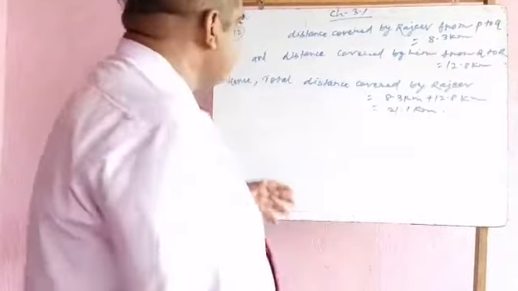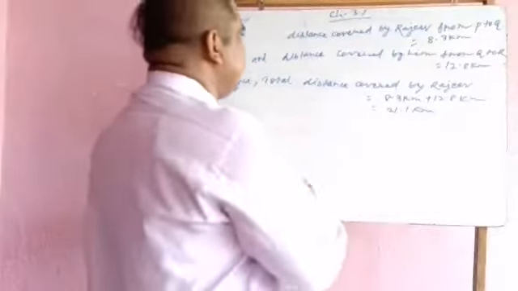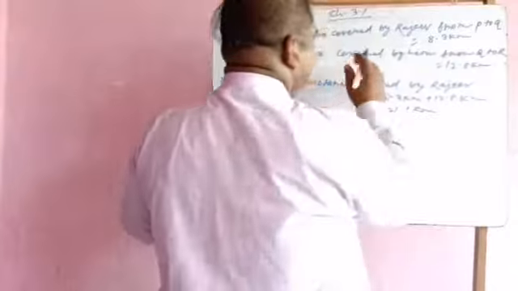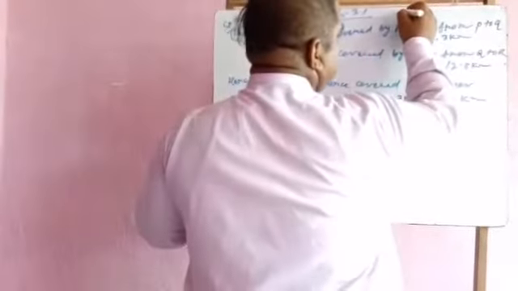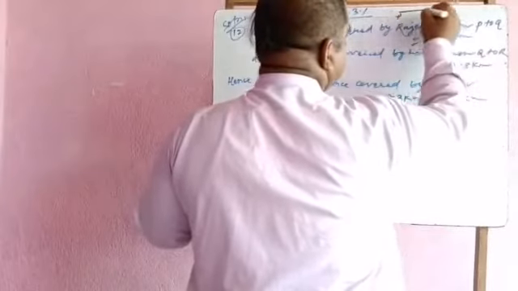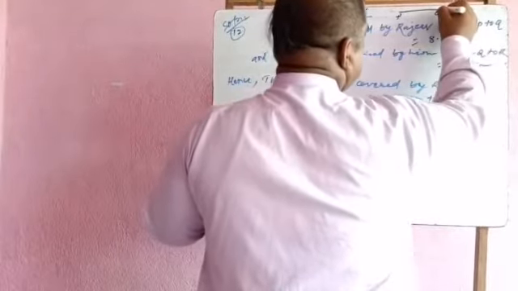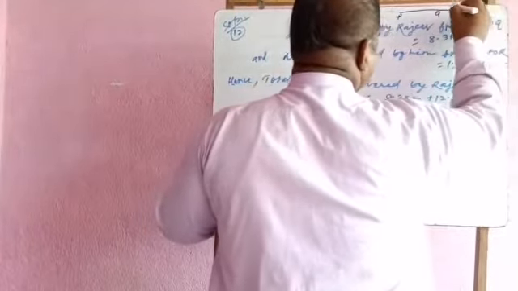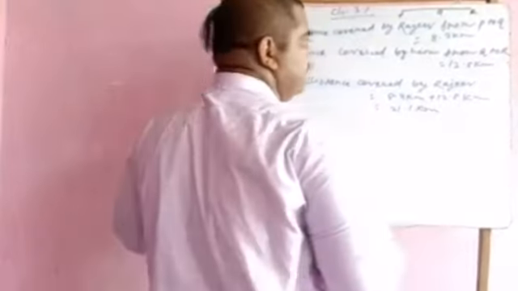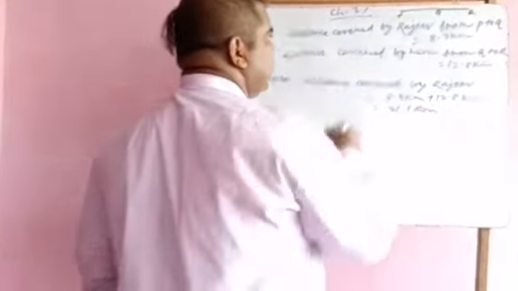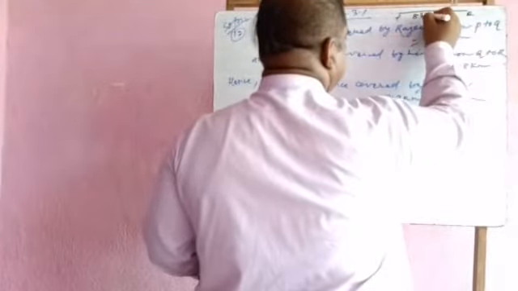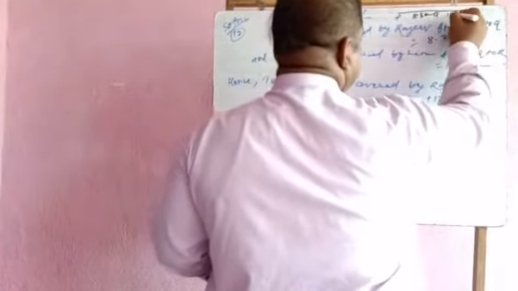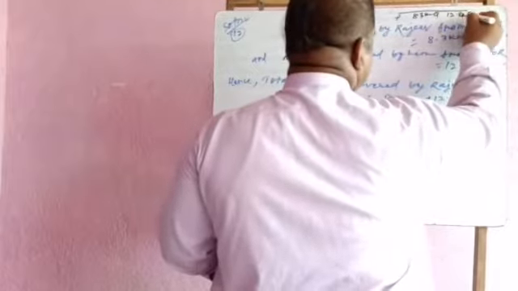Now question number 12. You have to just see that in question number 12 it has been given that Rajiv moved from P to Q, and Q to R. It has been given the total distance covered by Rajiv from P to Q is 8.3 kilometer, and from Q to R it is 12.8 kilometer.